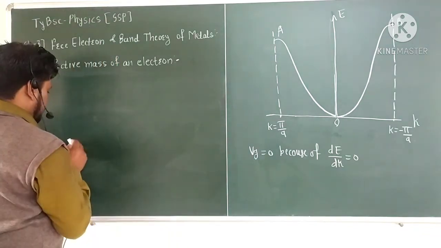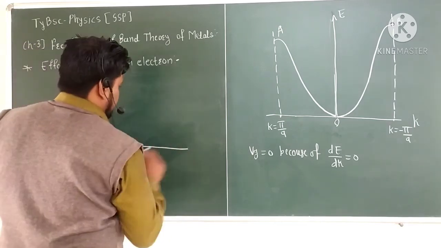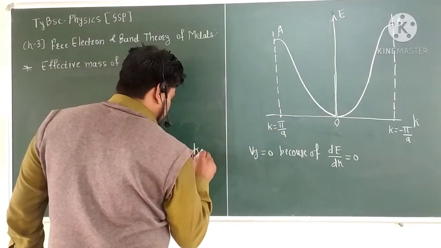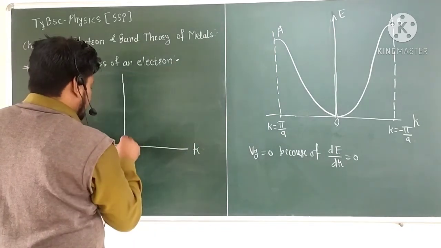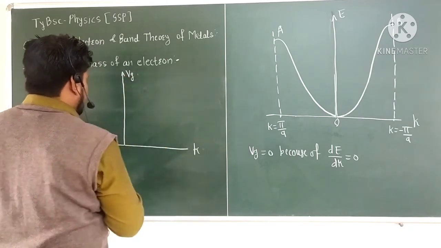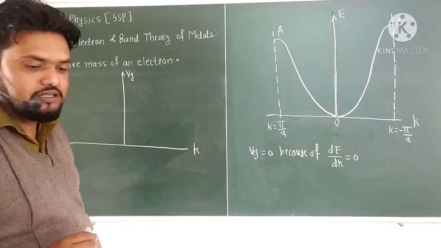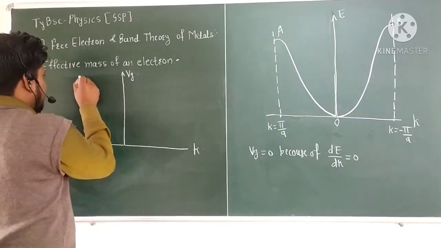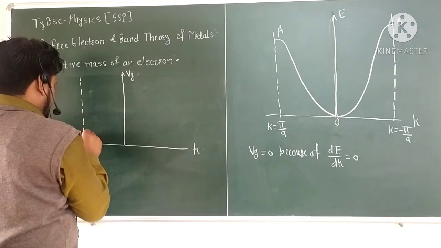The horizontal axis is k, and the vertical axis is the group velocity Vg. The boundary conditions are k equal to minus pi by a and k equal to plus pi by a.